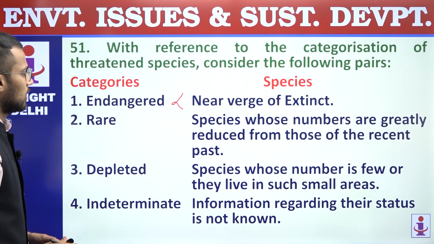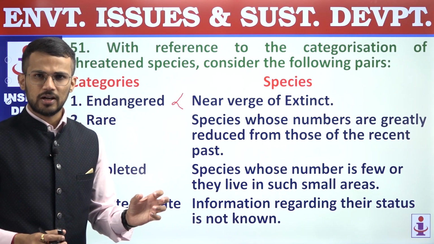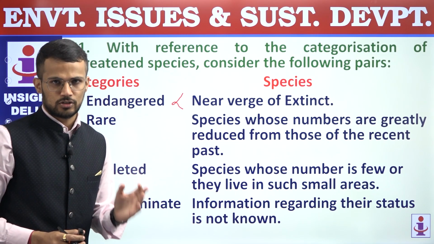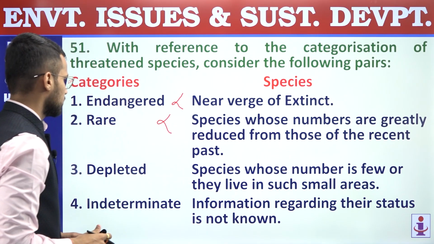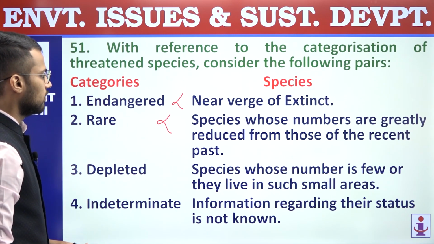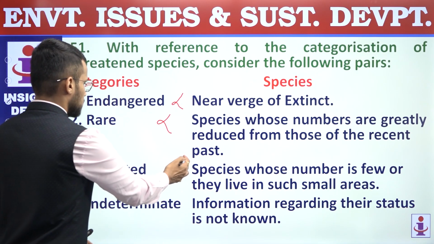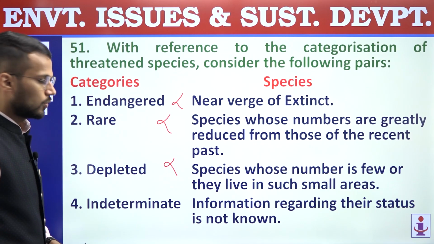Second, rare. Species whose numbers are greatly reduced from those of the recent past. So rare species are those whose number is smaller and also their geographical area is smaller, and that's why second pair is also incorrect. Depleted. It is matched with species whose number is few or they live in such small areas. So this is actually an explanation of rare, and that's why third pair is also incorrect.